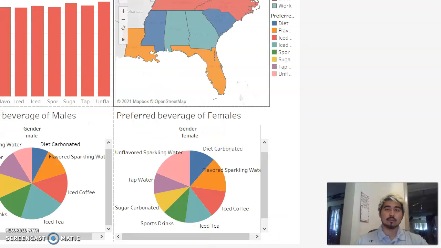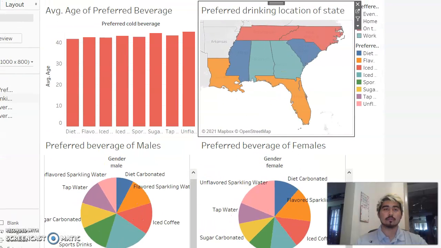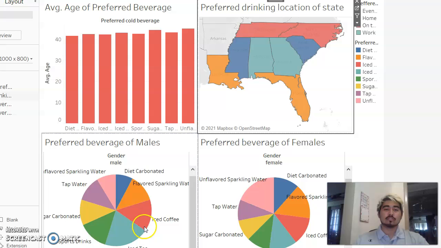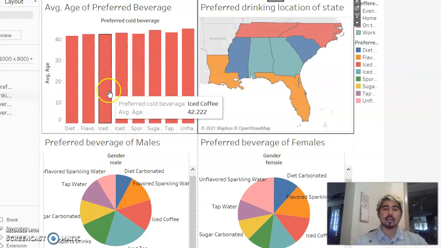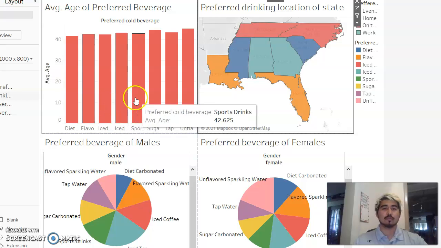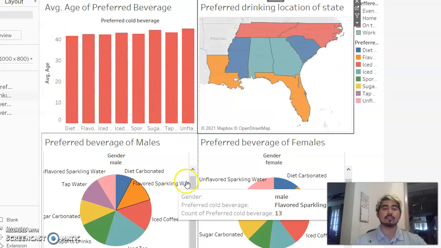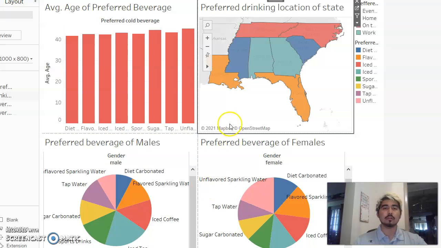And this is my dashboard. If I can bring it up. There we go. This is my dashboard that shows all my visuals. I broke it up into 4 corners just to make it easier, since I had technically 4 visuals altogether, but really these are each separate, and then this is supposed to be one visual.